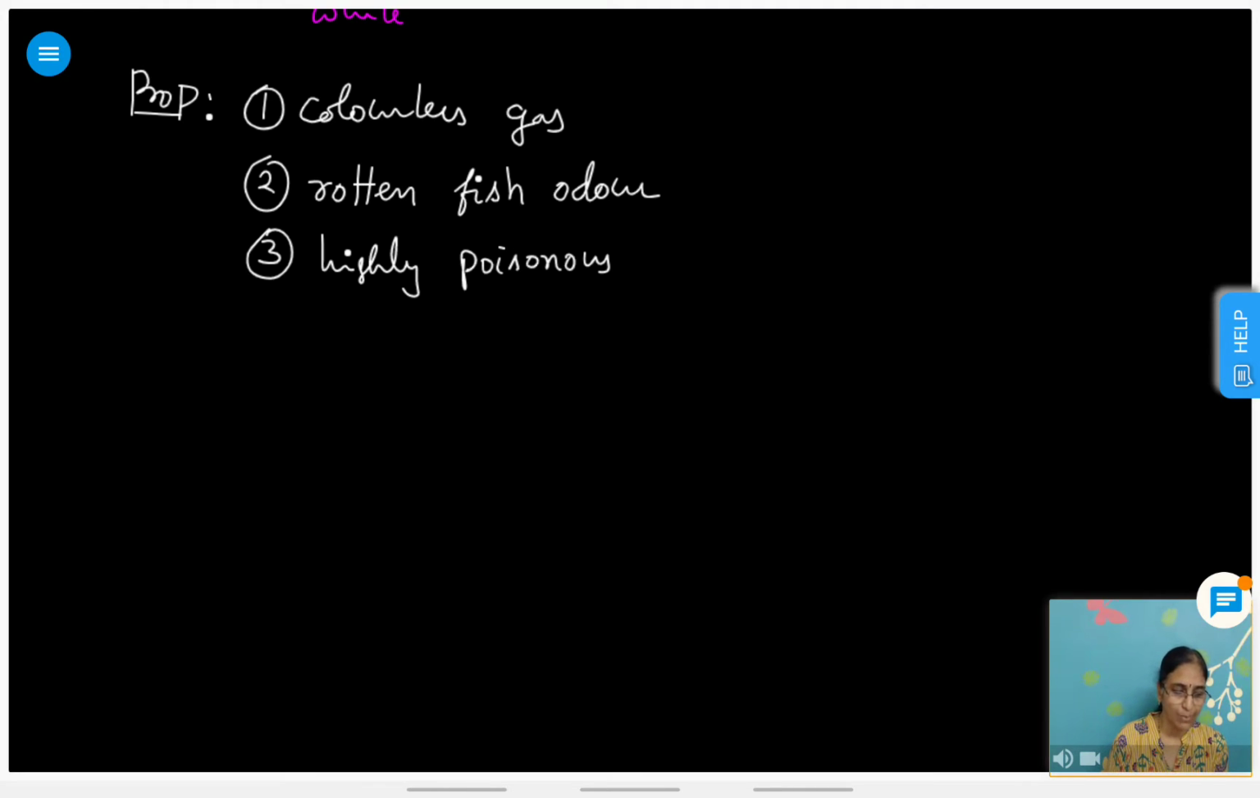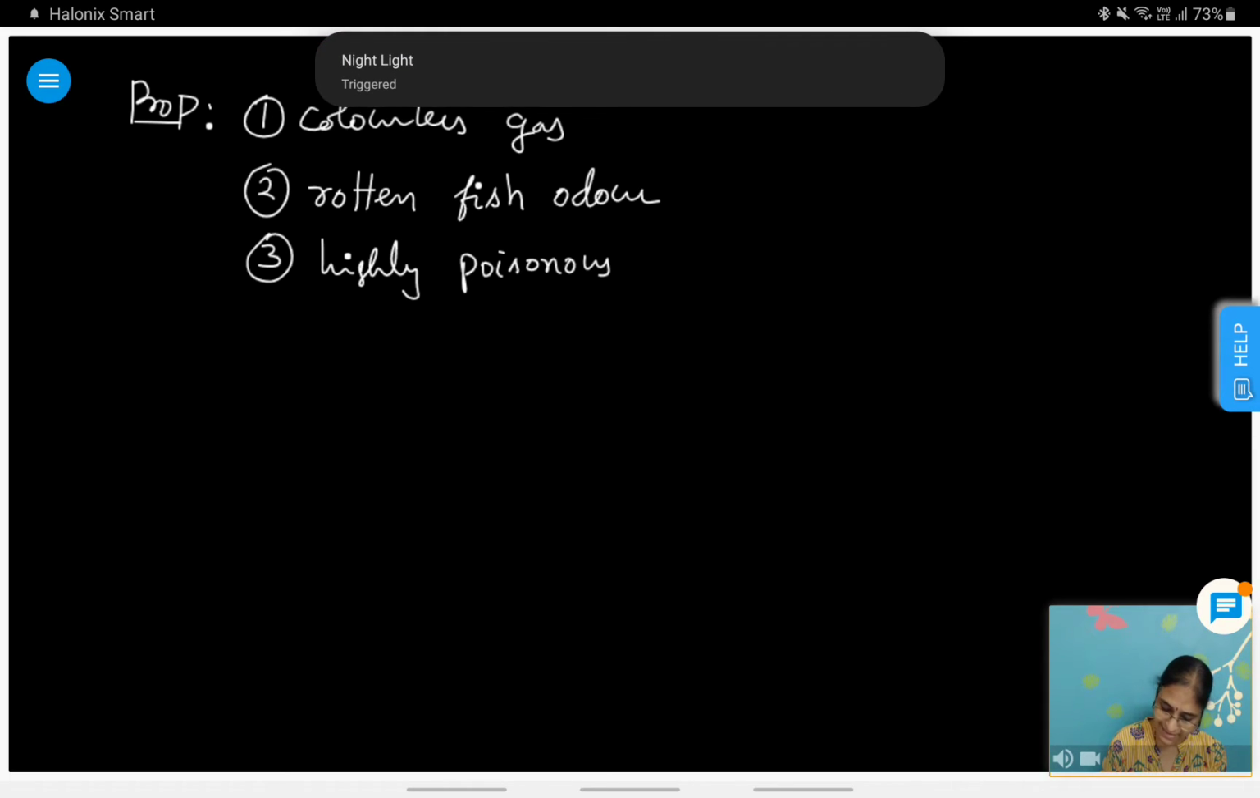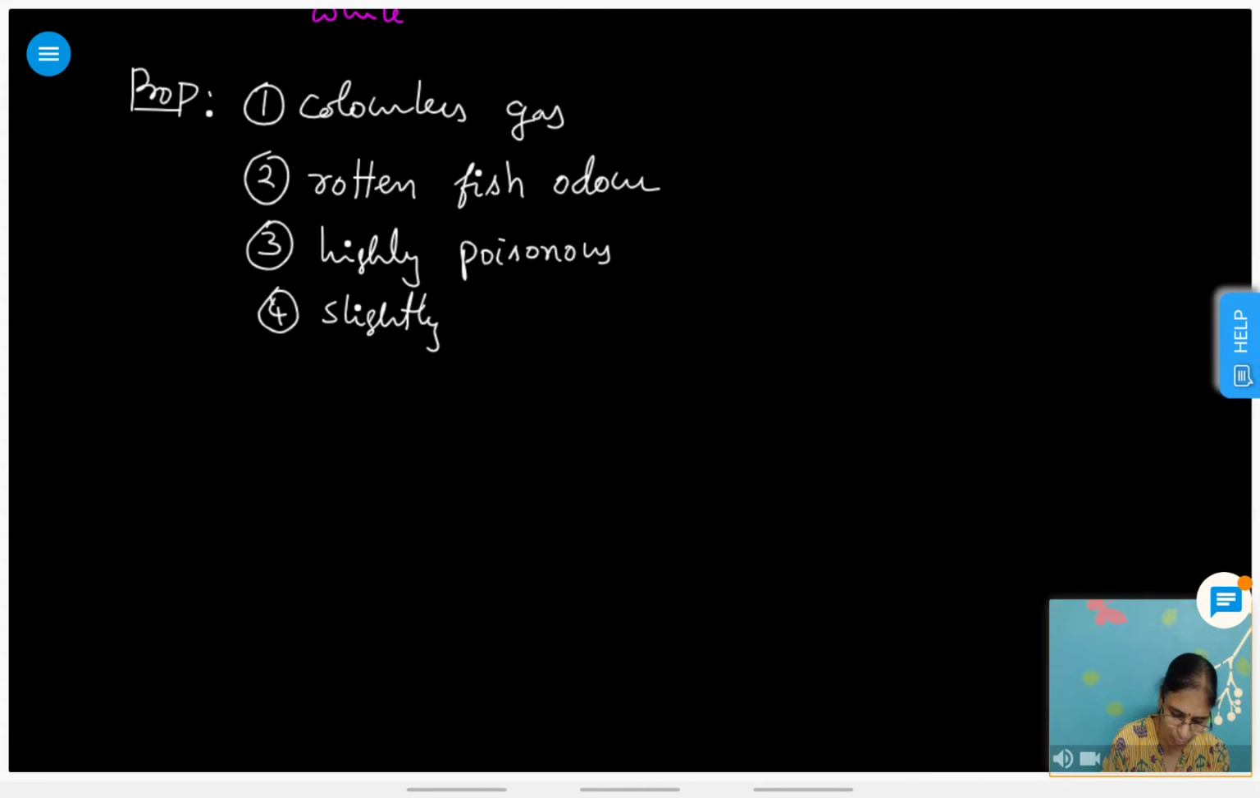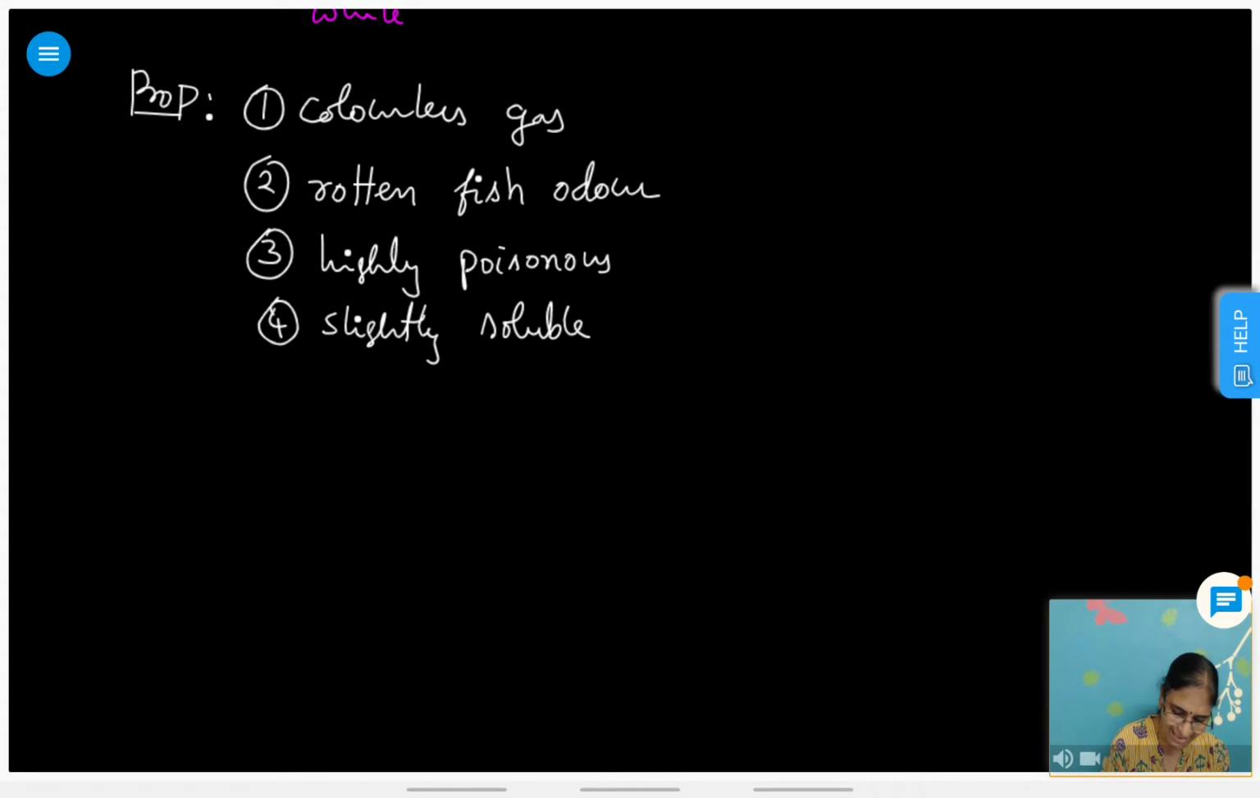It is slightly soluble in water, not highly soluble. It decomposes in water in the presence of sunlight and gives red phosphorus. It explodes when it is in contact with oxidizing agents like nitric acid or vapors of chlorine or bromine. Now, some important reactions are there.